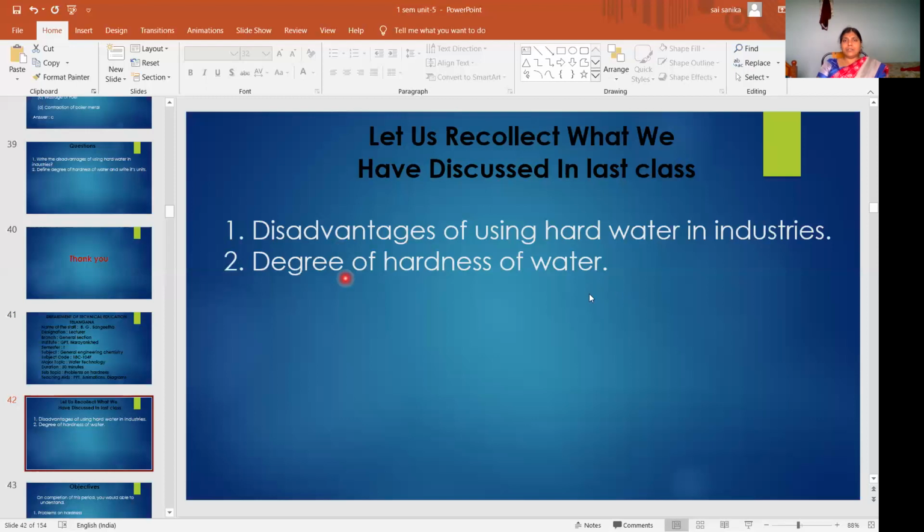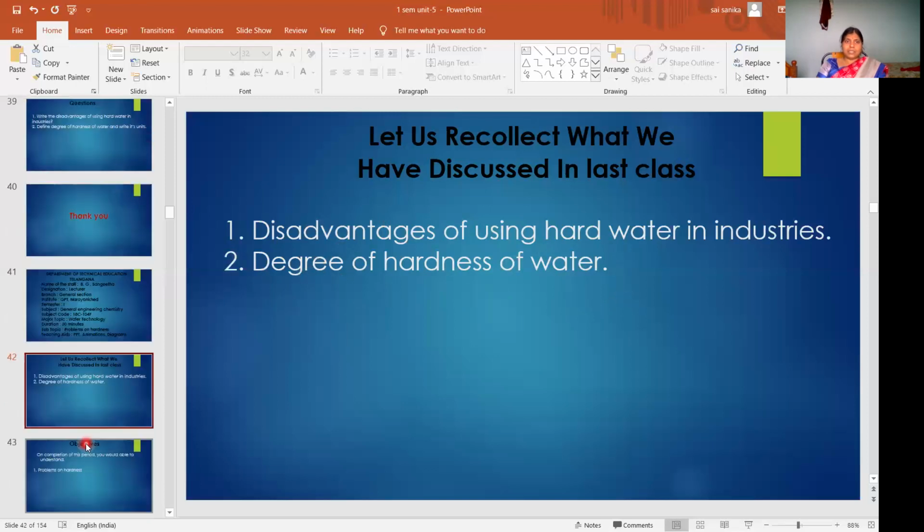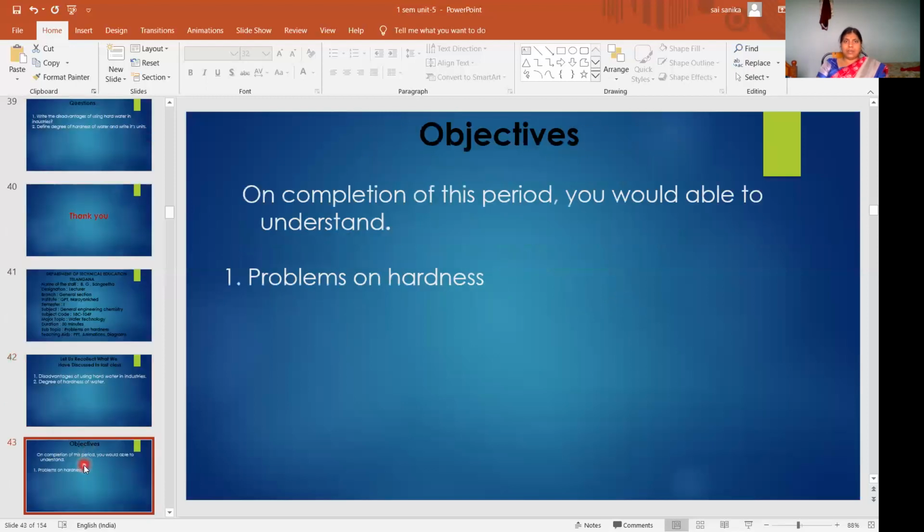And what are the units of degree of hardness of water? ppm parts per million, mg per liter, degree French and degree Clark. So these two topics we discussed in the last class. Today our topic is problems on hardness. What are the objectives?